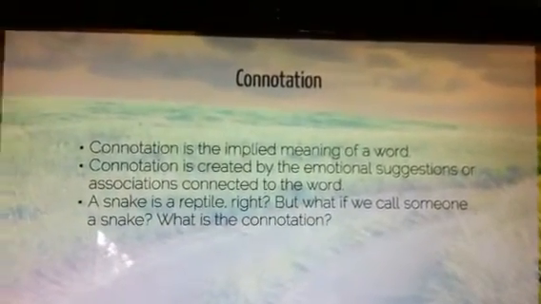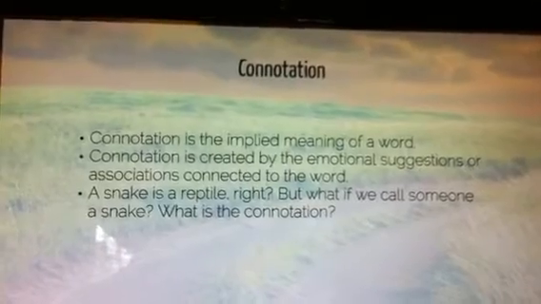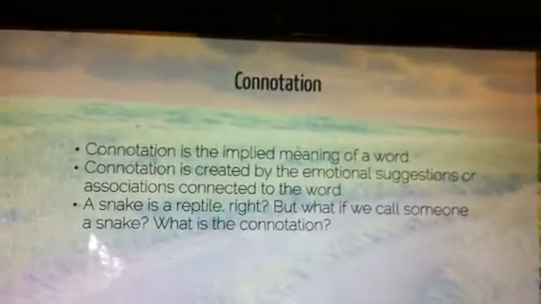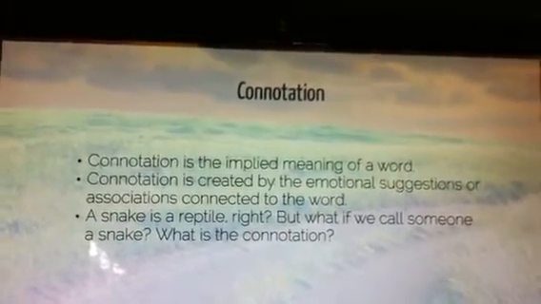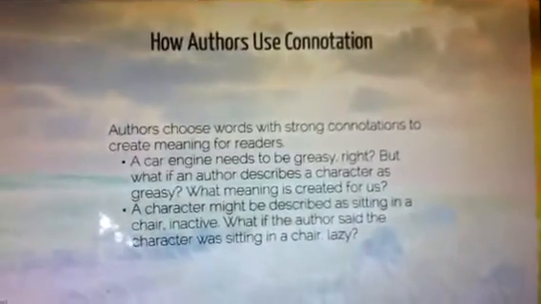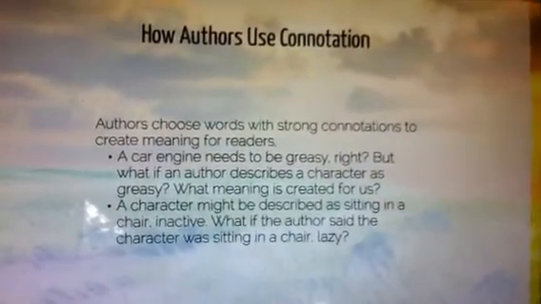But if we call someone a snake, that has a completely different connotation or implied meaning. We're implying that perhaps they are evil or they can't be trusted because of the emotional associations that are attached to the word snake. This is how authors use connotation. They choose words with strong connotations to create meaning for readers.